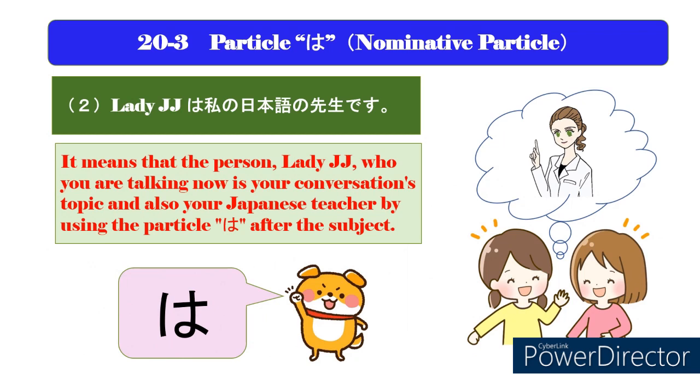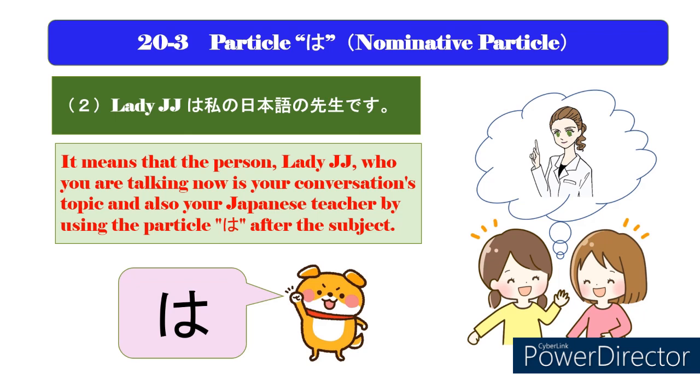Please think about another case that you are talking about Lady JJ in your school. She is now on your conversation's topic. At that time, if you want to say, "Lady JJ is my Japanese teacher," you should say in Japanese, レディ JJ は私の日本語の先生です。 It means that the person, Lady JJ, who you are talking about now is your conversation's topic and also your Japanese teacher, by using this particle after the subject.